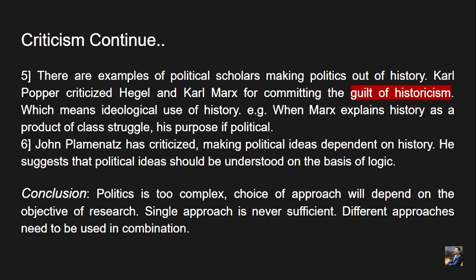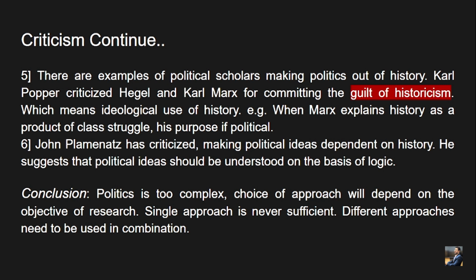So, history is something which includes most of the ideas which happened in the past, right? If Karl Marx explained the idea of, let's say, class struggle between the bourgeoisie and proletariat, he has used a particular part of history to suit his requirement in order to prove his point, right? So, Karl Popper criticized Hegel and Karl Marx for committing the guilt of historicism. To use history to prove our theories or our particular subjective ideas is basically a simple notion of guilt of historicism.